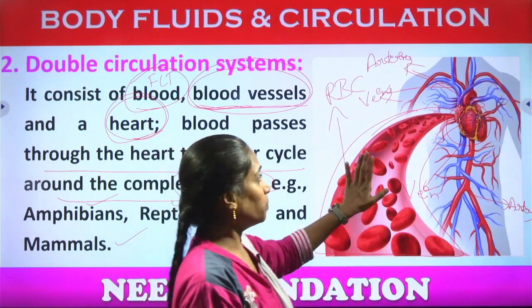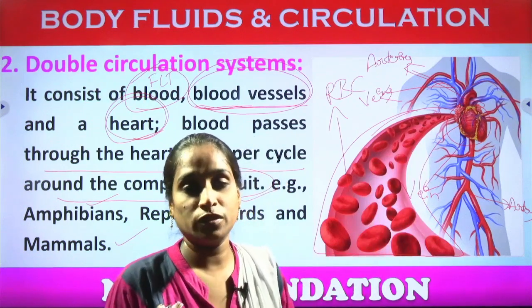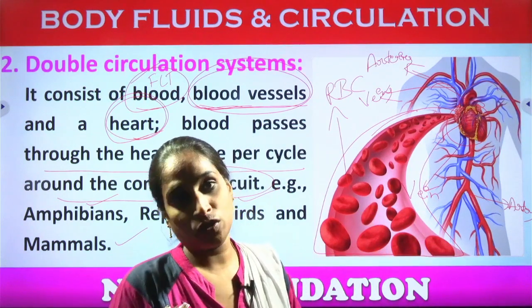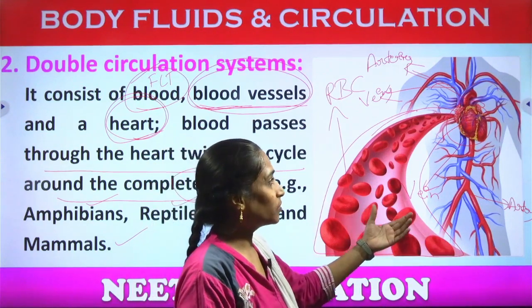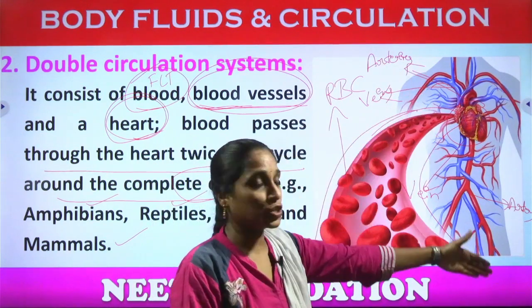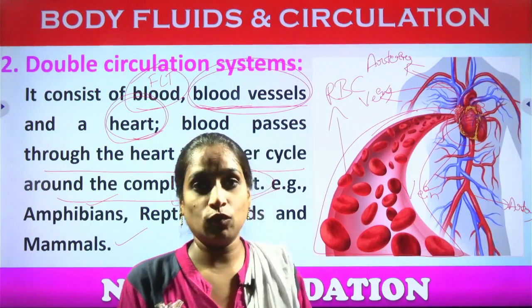Yes, so blood, heart and blood vessels are responsible for the continuous process called circulation. Hope you all understood. These are distributed throughout the body to reach each and every cell. What will be reached?